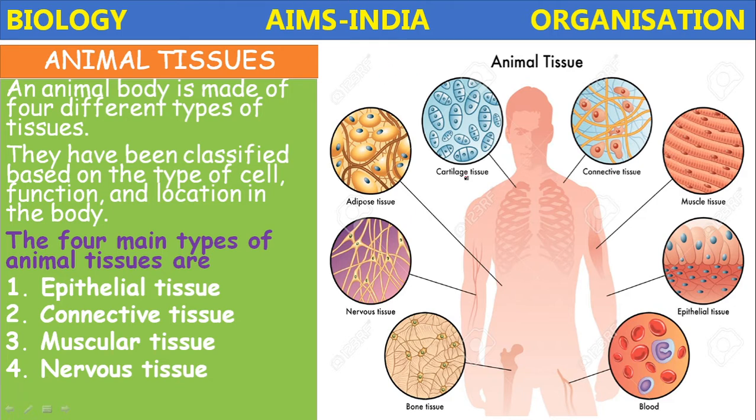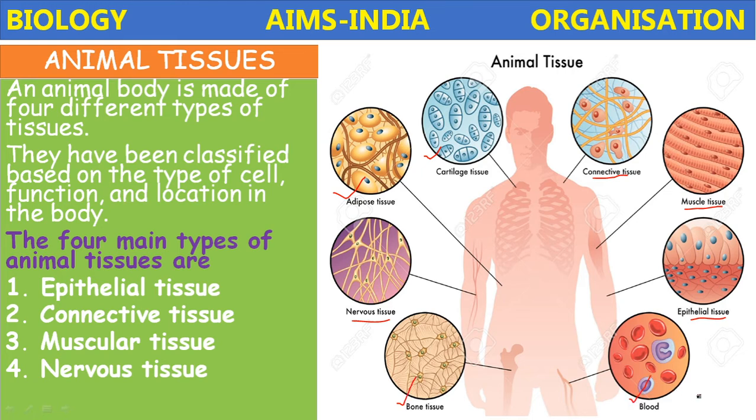Here the different tissues are given in the human body: connective tissue, muscular tissue, epithelial tissue, and nervous tissue. These are the major tissues. Here some more are given: cartilage, adipose tissue, bone, blood.